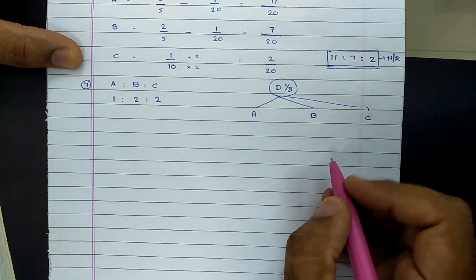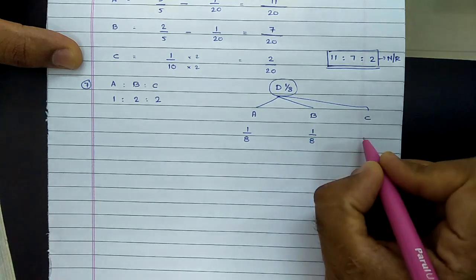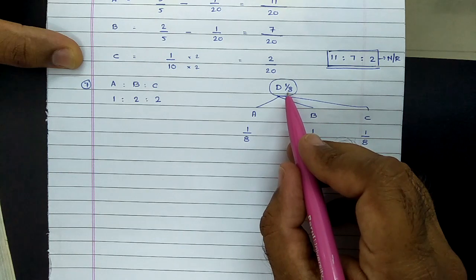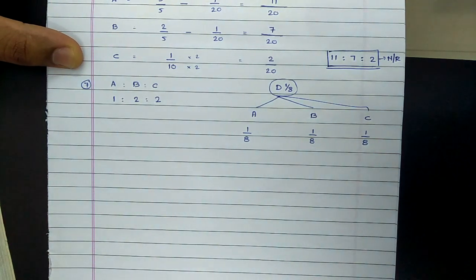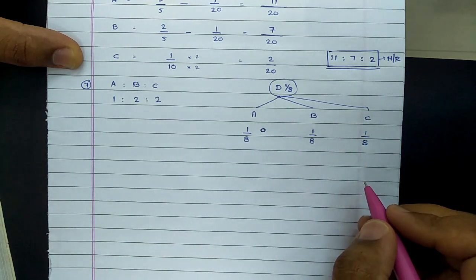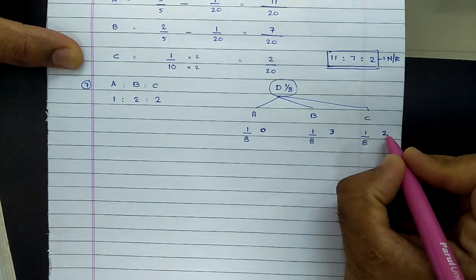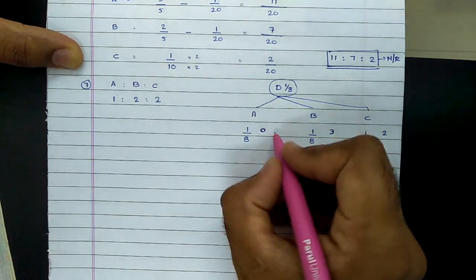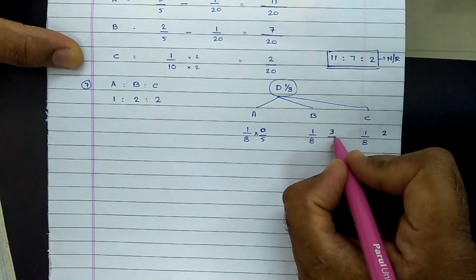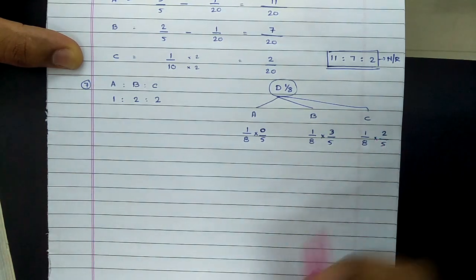They admitted D as a new partner for 1/8 share, and this 1/8 can be provided by A, B and C. But now we need to refer to the question. In the question it was given that D receives this 1/8 from B and C in the ratio of 3 is to 2. Means nothing is provided by A. So let us take it as 0. Whereas B and C provide in the ratio of 3 is to 2. So 0 plus 3 plus 2 comes to 5. So ultimately 0 by 5 of 1/8 is provided by A, 3 by 5 of 1/8 is provided by B, and 2 by 5 of 1/8 is provided by C.